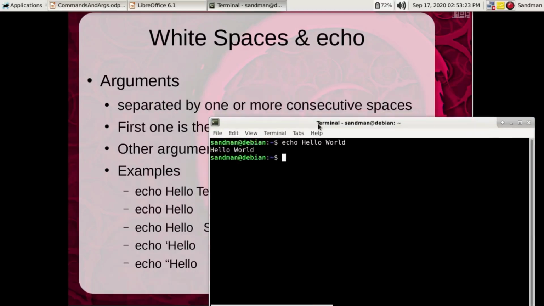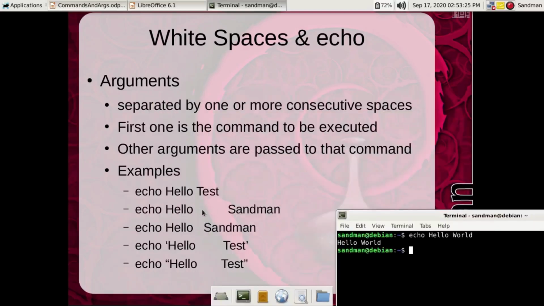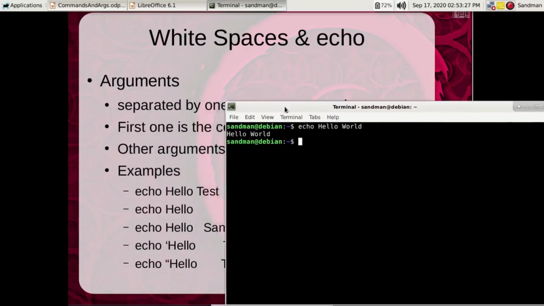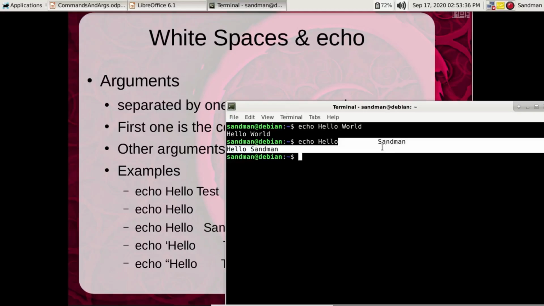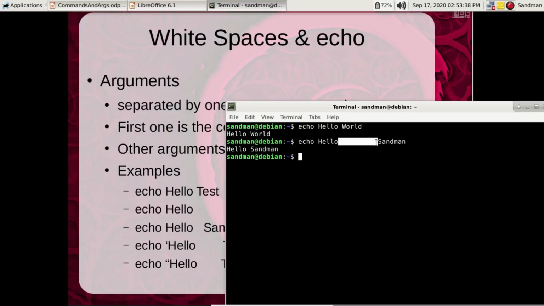So if we type something like this, echo hello, multiple spaces, and man, as you can see, it removes the unnecessary white spaces. We can preserve the white spaces using echo, single quote, hello and man. As we can see, now the white spaces are being preserved.